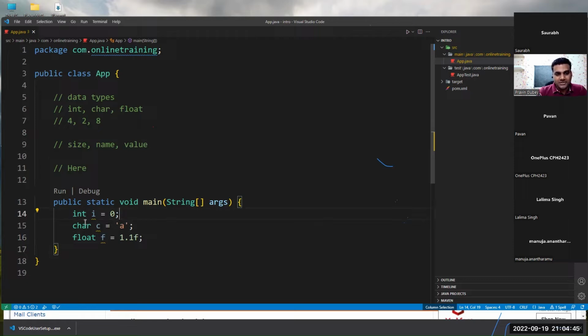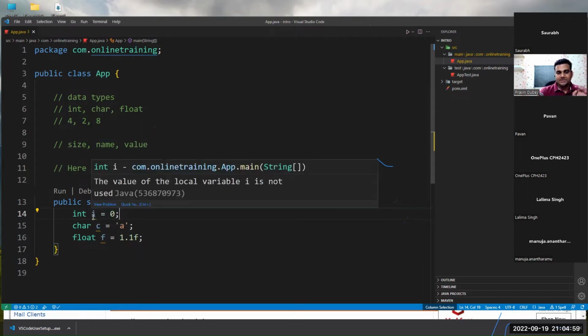Before going to that point, you can see the yellow lines coming now. Earlier there were red lines, now there are yellow lines. Yellow lines mean warnings. So it's not an error, it's a warning. What is the warning? Take a look at it.